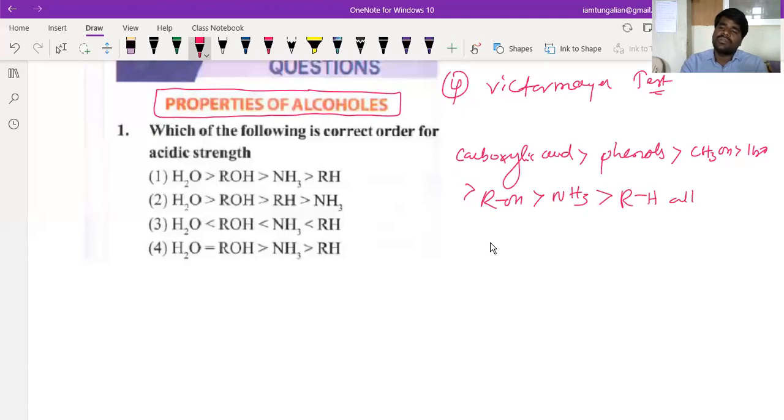So the correct order is: carboxylic acids, phenols, water, alcohol, ammonia, and alkanes. This is the correct decreasing order of acidic strength of various compounds. Is that clear, beta?